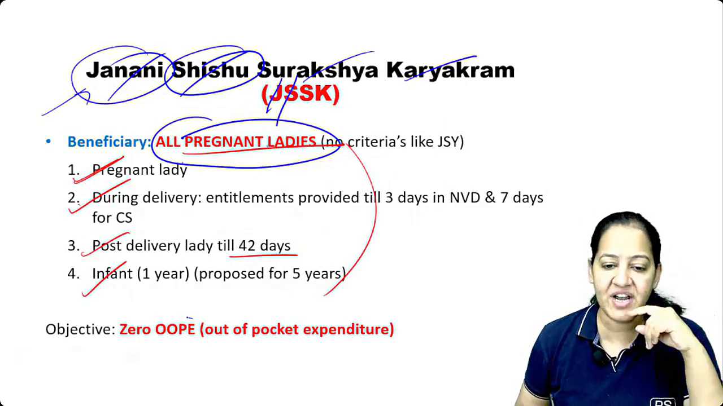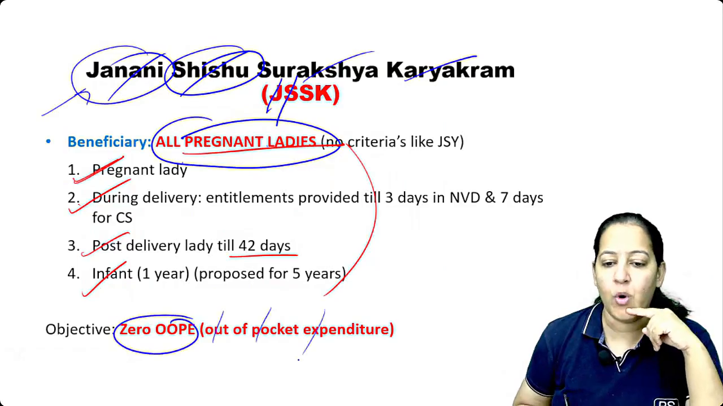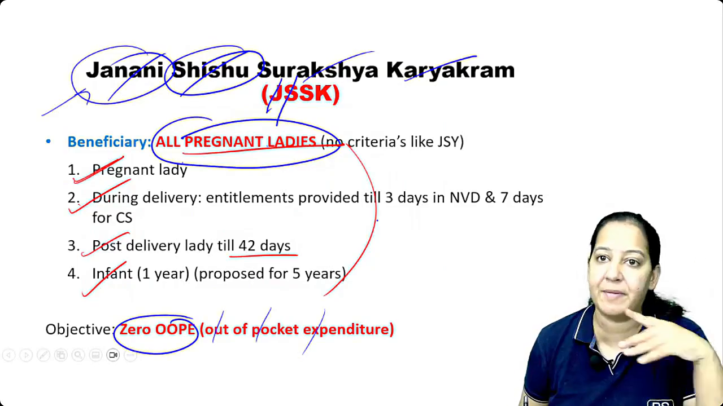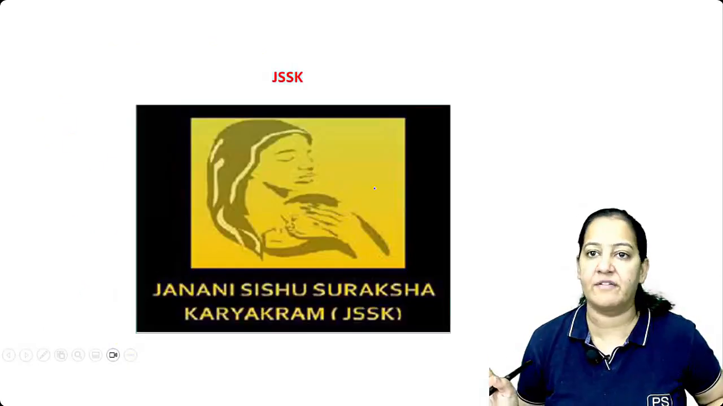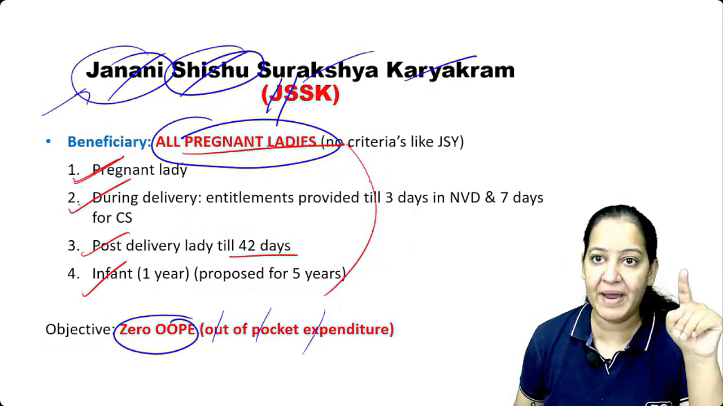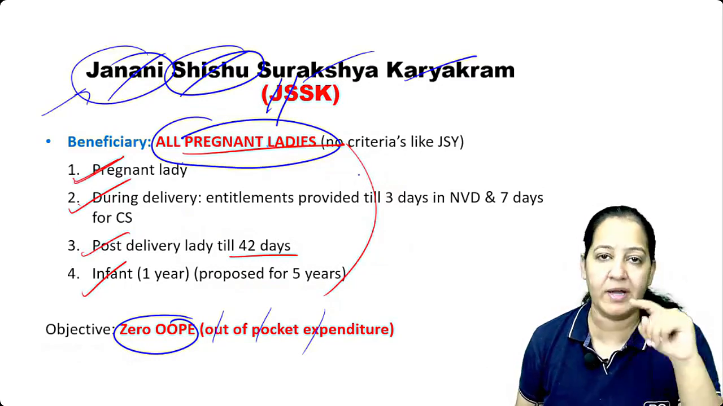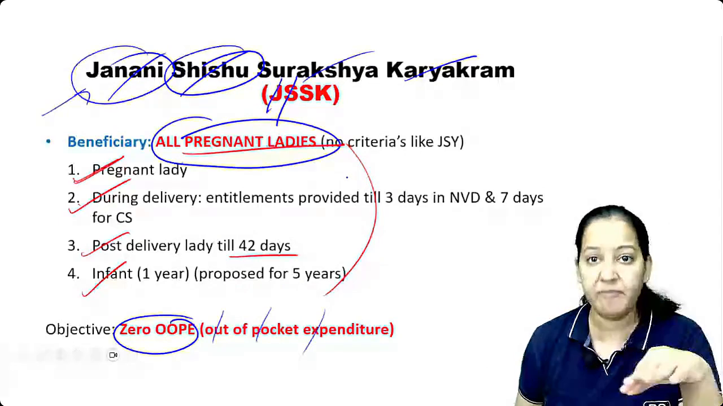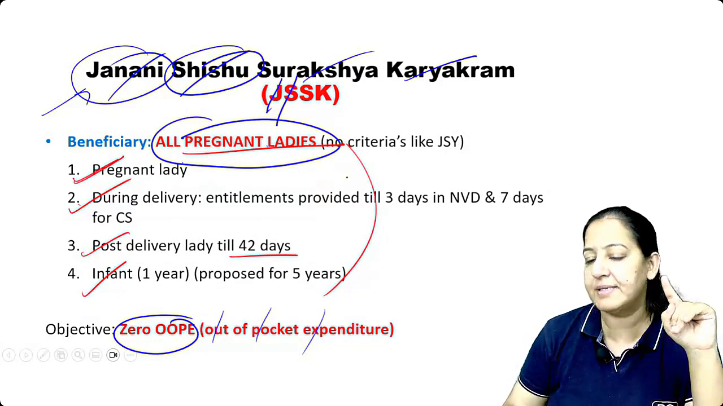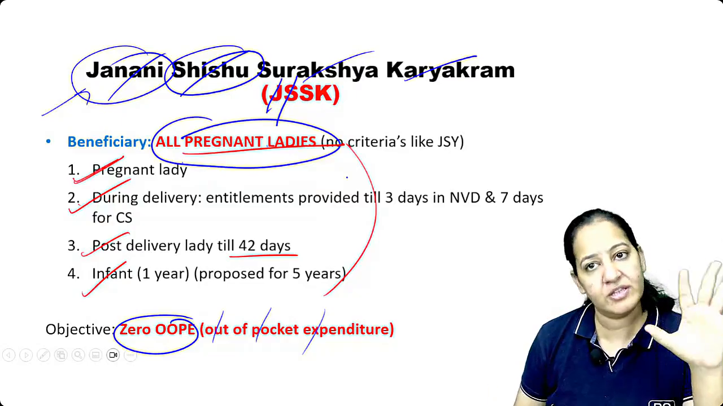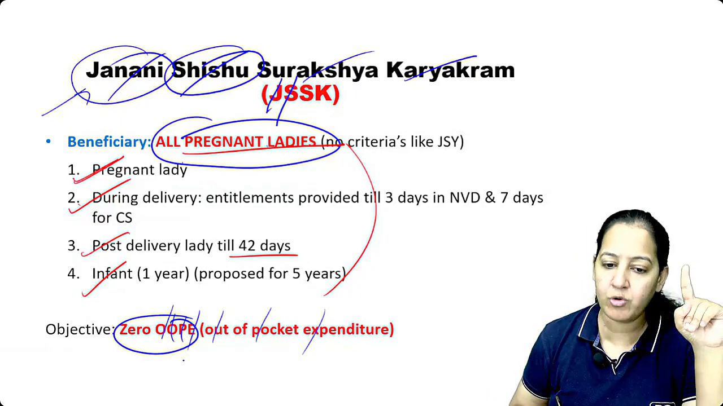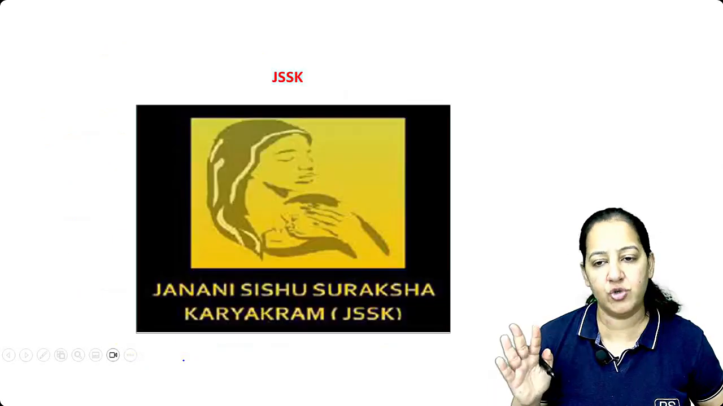The punchline is that it should be zero out of pocket expenditure. There will be zero expenditure in the entire pregnancy. All the care will be given by the government. At the time of labor pain, free pickup and drop will be provided by the government. The ambulance will come, free pickup will be there, and after the delivery, free drop will be there. Institutional delivery, all the medicines, all the diagnostics, all the things for the newborn, everything will be free of cost. It is known as zero out of pocket expenditure. So that is Janani Shishu Suraksha Karyakram.